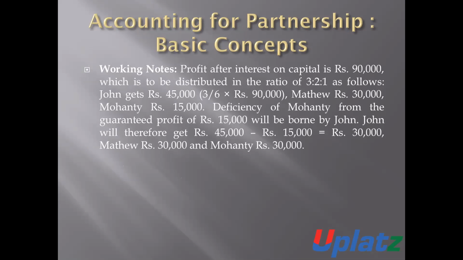Working note: profit after interest on capital is 90,000, which is to be divided in the ratio 3:2:1. John gets 45,000, Manthe gets 30,000, and Monte gets 15,000. Deficiency of Monte from the guaranteed profit is 15,000, which will be borne by John. Then John will sacrifice 15,000 from his actual amount of 45,000. So the profit will be shared between these three partners, 30,000, 30,000 and 30,000.